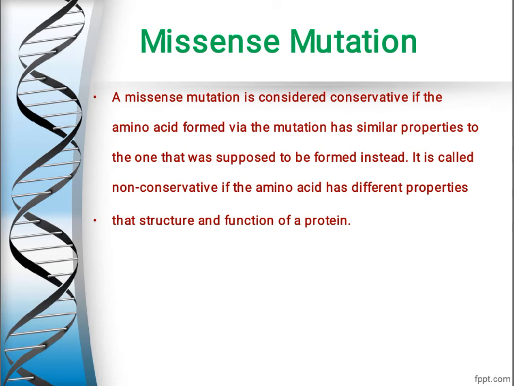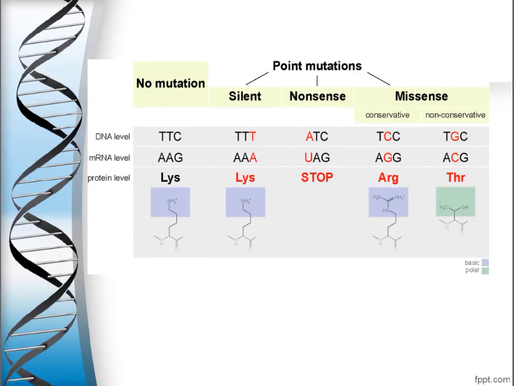In missense mutation, there will not be formation of a stop codon. Now in the next slide you will see the entire process of point mutations, and I will show you how missense mutation will occur. Here you can see that on the left-hand side there is the DNA level, mRNA level, and protein level. And on the right side you can see missense mutation, and in missense, conservative and non-conservative.